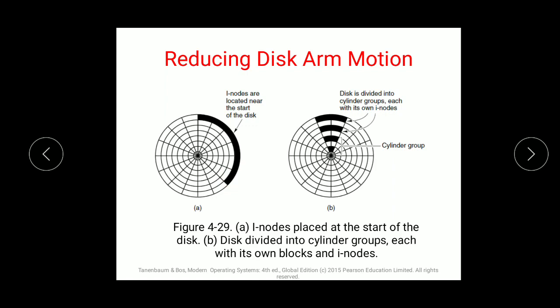And as well, systems which use inode-like data structures require 2 disk accesses even to access a short file: one for the inode, that is the attributes, and one for the block of the file. Generally the inode resides at the start of the disk, not at the end of the disk.